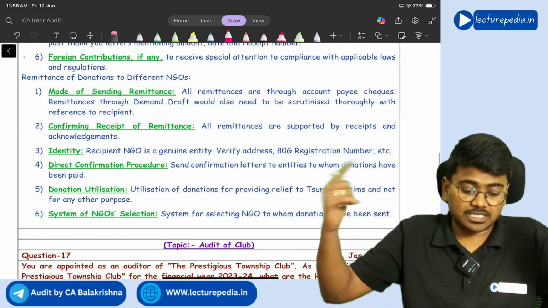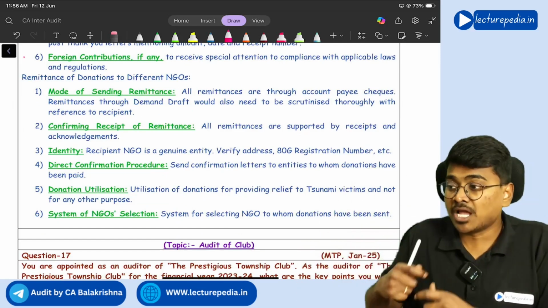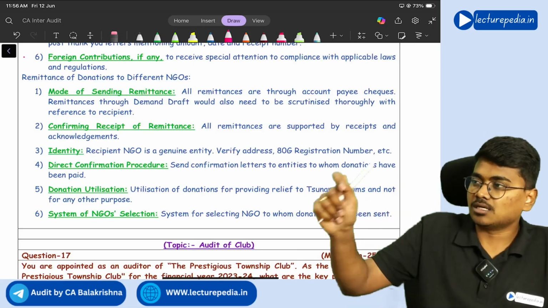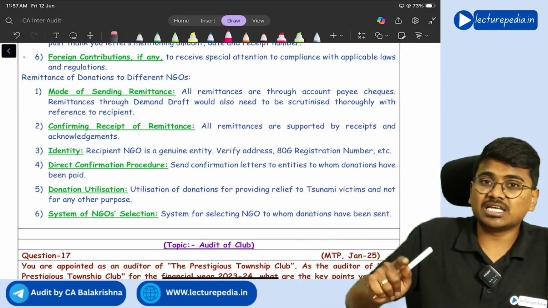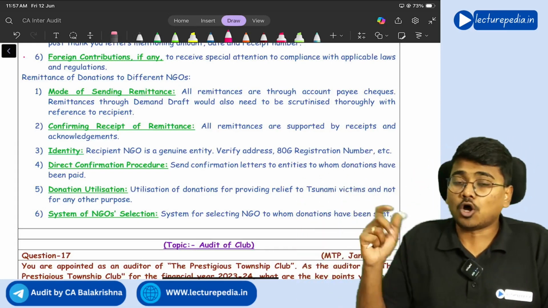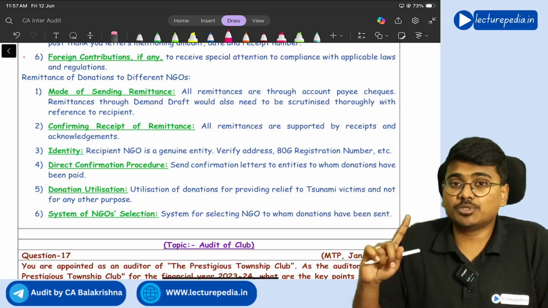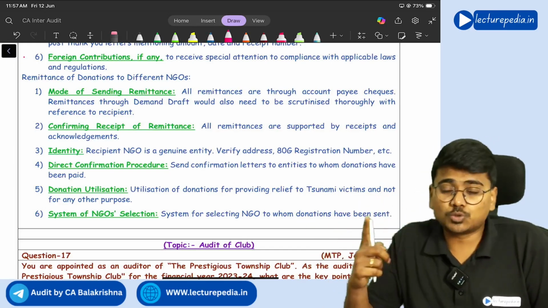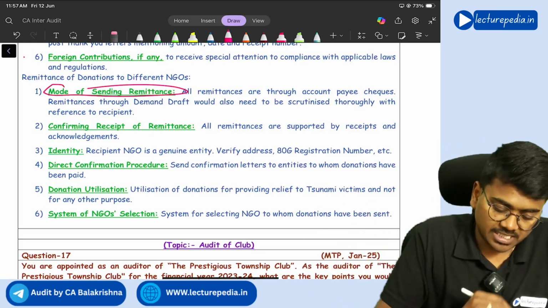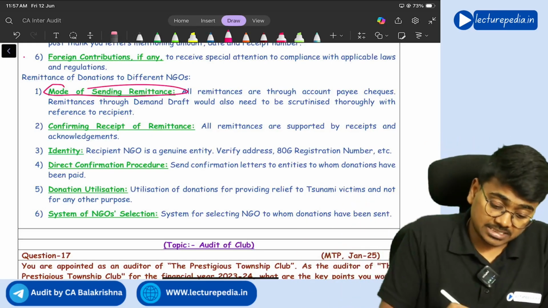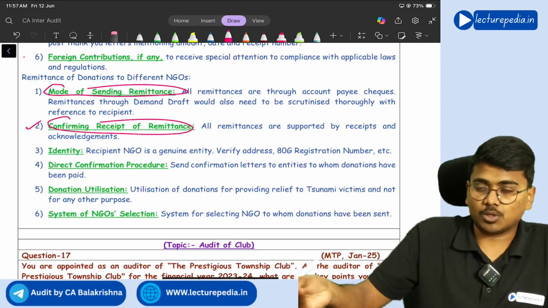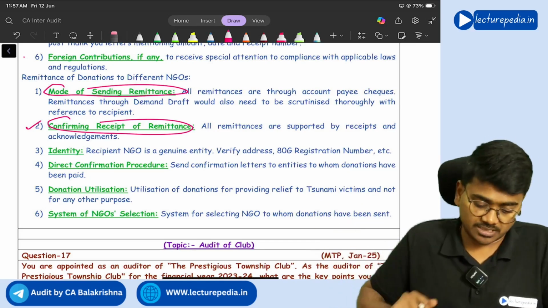Now, with respect to that disbursement, you need to check how these disbursements have been made. Ensure that these remittances are made only through account payee checks. Remittances should not be in cash or normal bearer checks. It should be through account payee check, account to account transfer, or demand draft. So the mode of sending remittances has to be checked. Next, confirming the receipt of remittance. Once you have remitted the amount, the respective receipt will be there. You need to check that receipt.